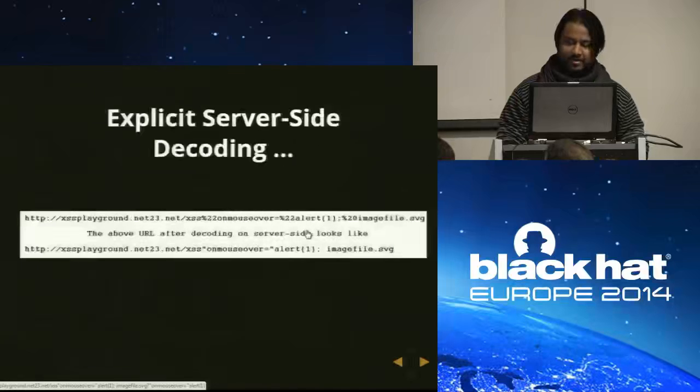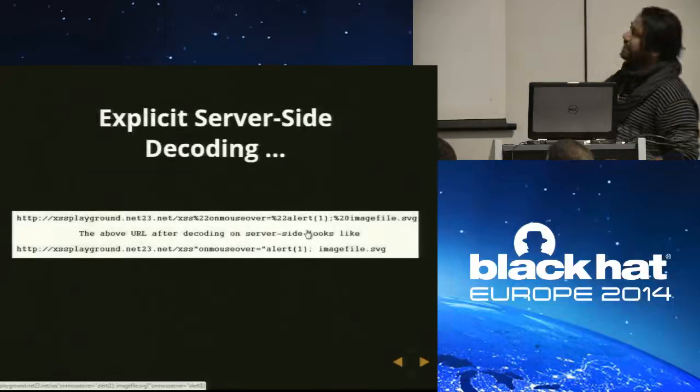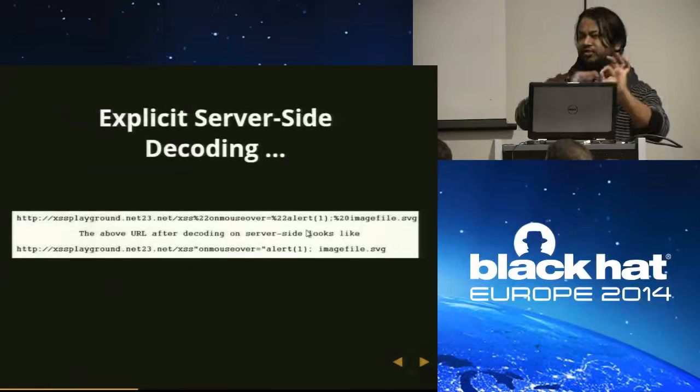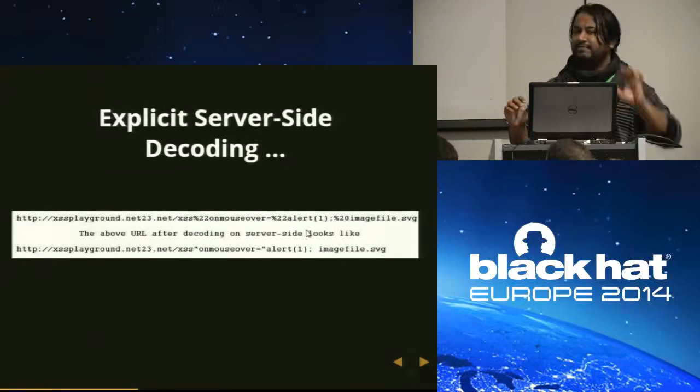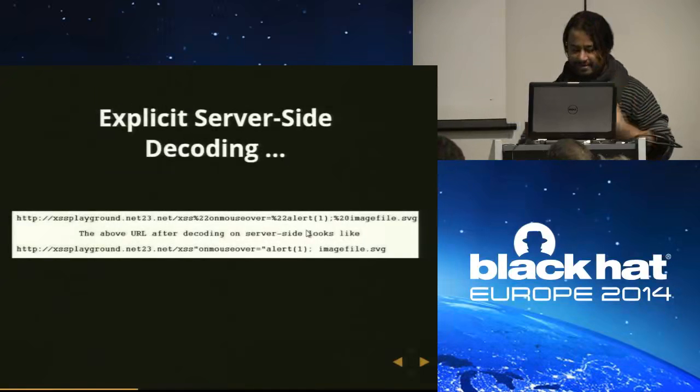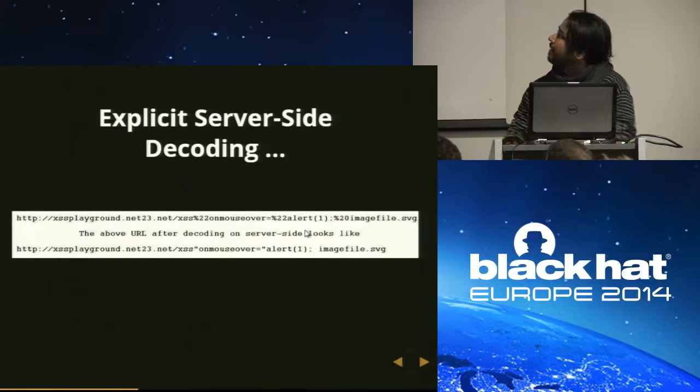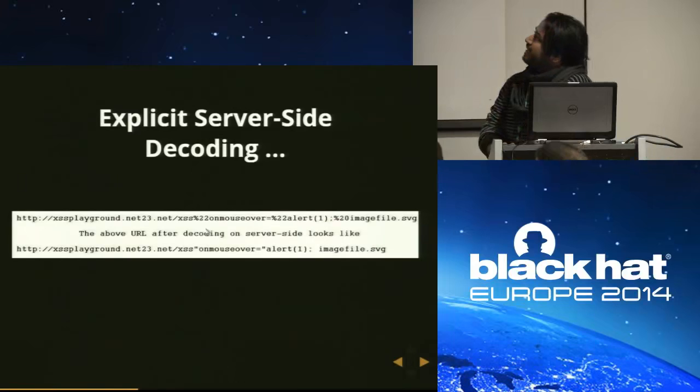Now let's start. Okay, first one is the explicit decoding case. For example, if you throw this URL to some web application, and developers are like me, because I am not a developer, they are doing some explicit decoding. What happens? If you decode this %22, it will be converted into double quotes. And this %22 will be converted into double quotes.